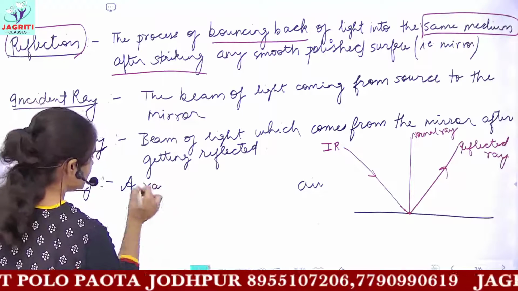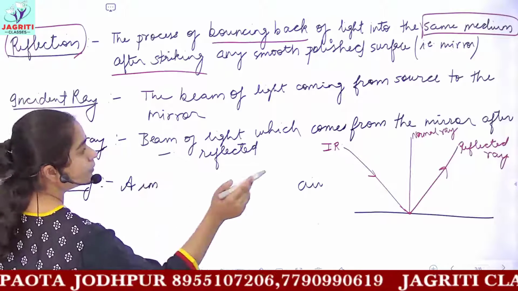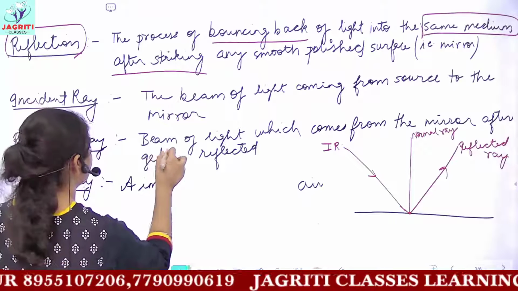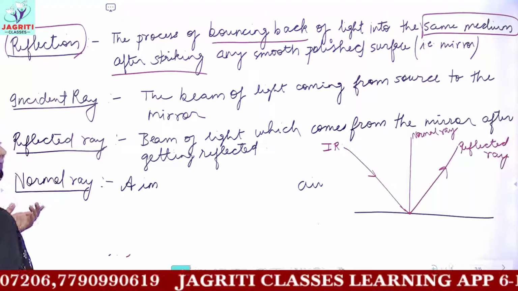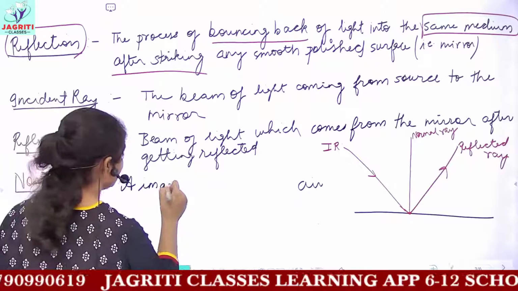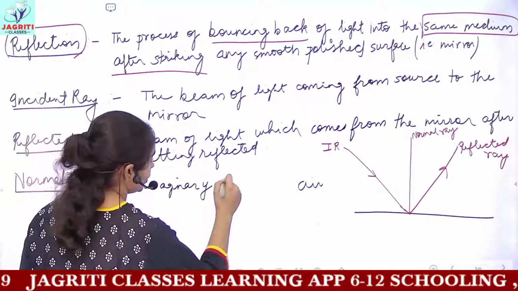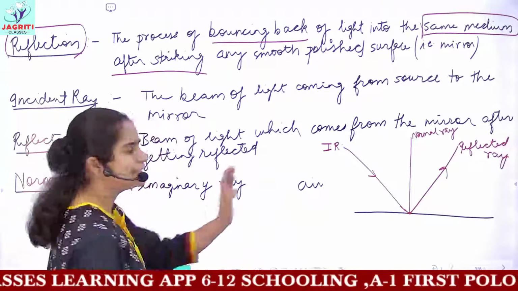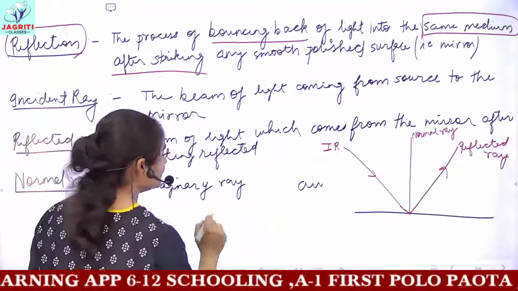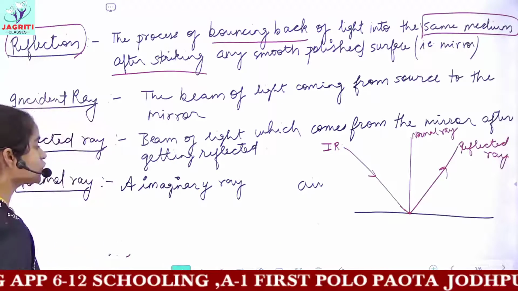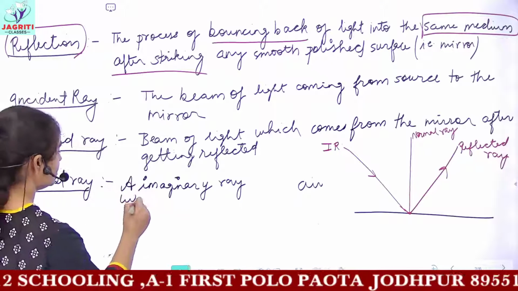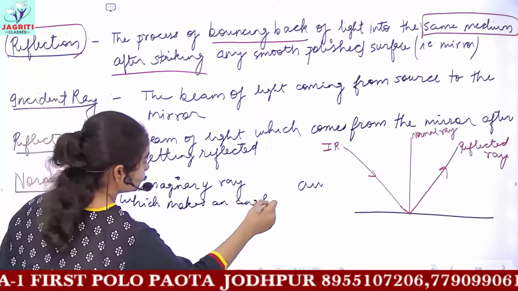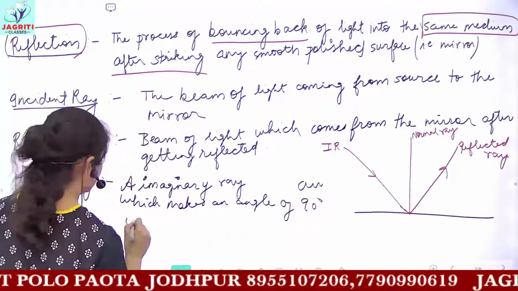Normal ray is an imaginary line or imaginary ray. It is drawn between the incident and reflected ray, which you can easily see. So we'll be writing in short. Normal ray is an imaginary ray which makes an angle of 90 degrees with the mirror.